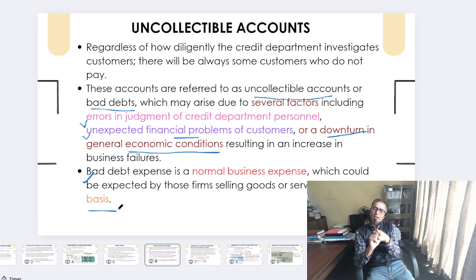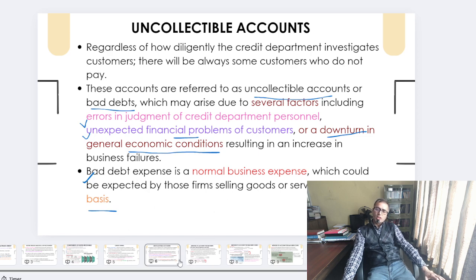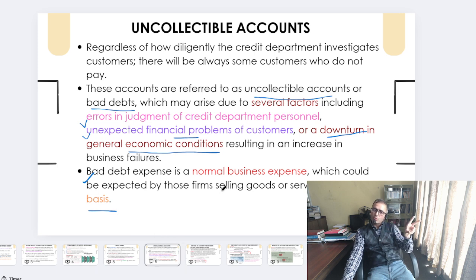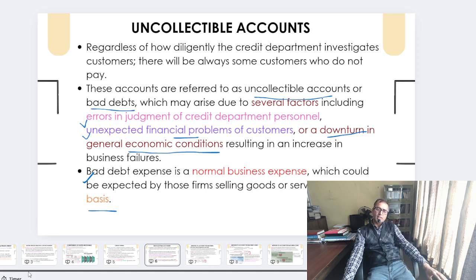But remember, when they deal with credit sales of goods or services, it is always good to analyze the receivable properly, friends. In the coming days, that means in the next class, I will be discussing methods of uncollectible accounts. Basically, we have two methods. One is called the write-off method. The next one is the allowance method, friends.